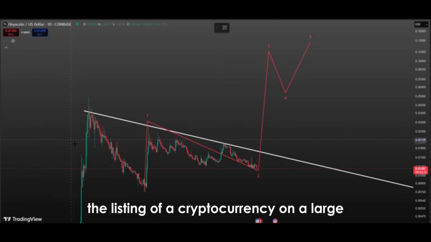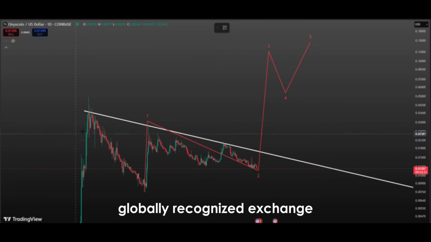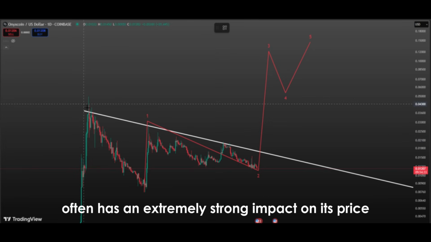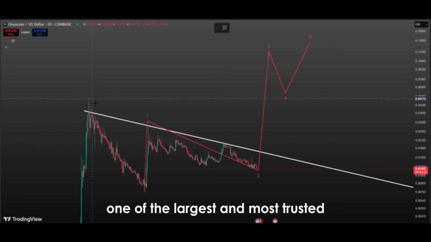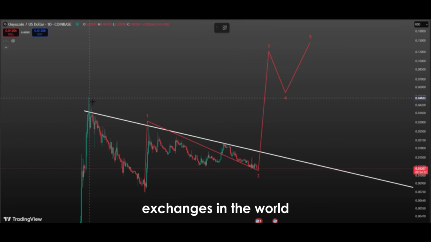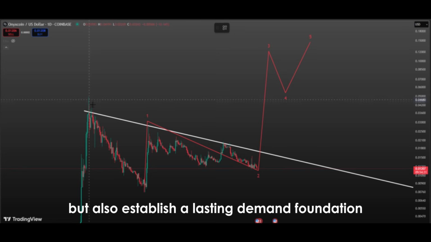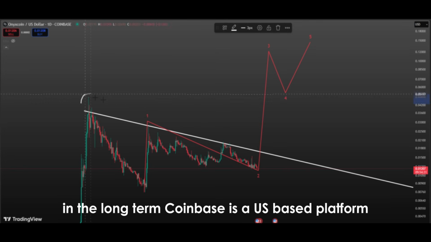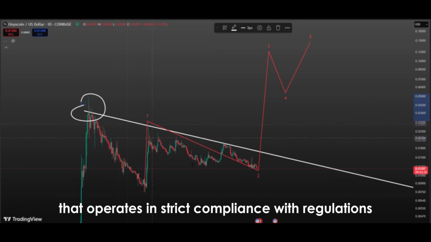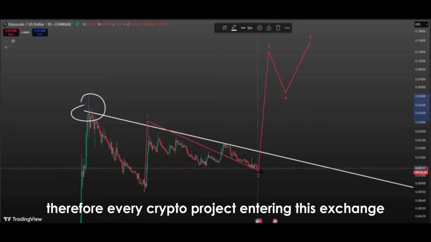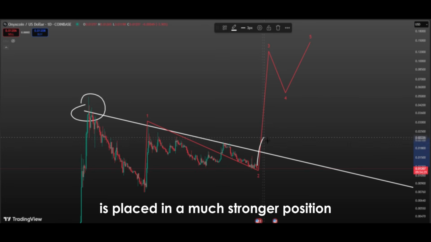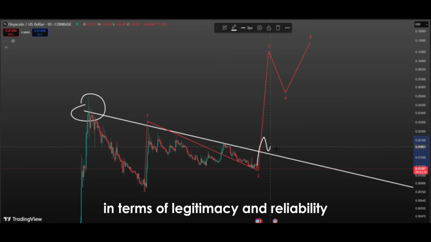The listing of a cryptocurrency on a large, globally recognized exchange often has an extremely strong impact on its price. If XCN were to be listed on Coinbase, one of the largest and most trusted exchanges in the world, this would not only create short-term price increase potential, but also establish a lasting demand foundation in the long term. Coinbase is a US-based platform that operates in strict compliance with regulations and has millions of active users. Therefore, every crypto project entering this exchange is placed in a much stronger position in terms of legitimacy and reliability.